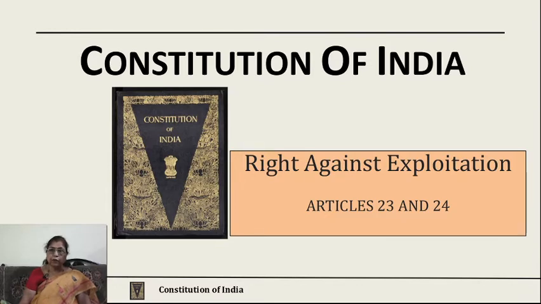Our constitution guarantees us our fundamental rights, and the fundamental rights are rights which are protected against state action. But there is one right which is protected against not only state but against any other person who violates this right. This is the right against exploitation under Articles 23 and 24 of the Constitution.